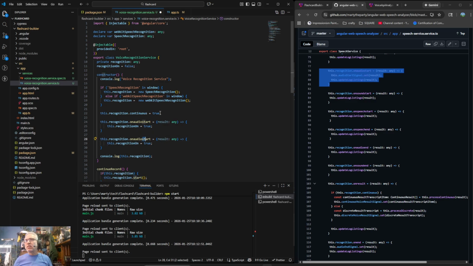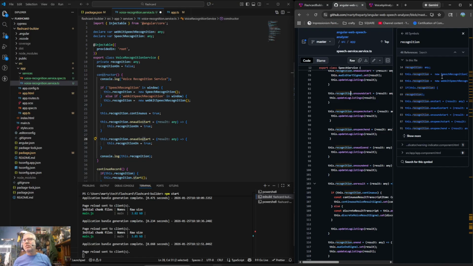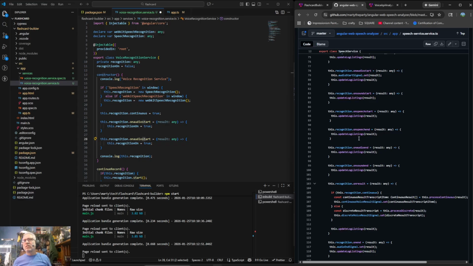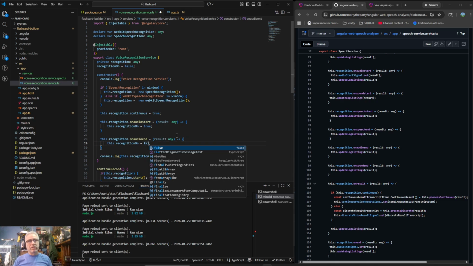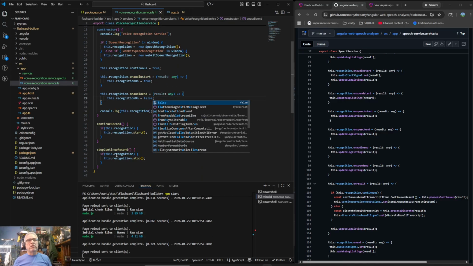So it looks like on audio. We have on audio start, on sound start, on speech start. Let's close this. On speech end, on audio end. I think this is the one, on audio end. And then this becomes false. And basically all we want to do is expose this continue record and stop continue record to our app, but we're going to want to do that in a component.